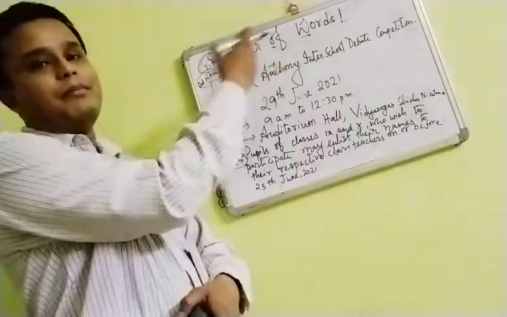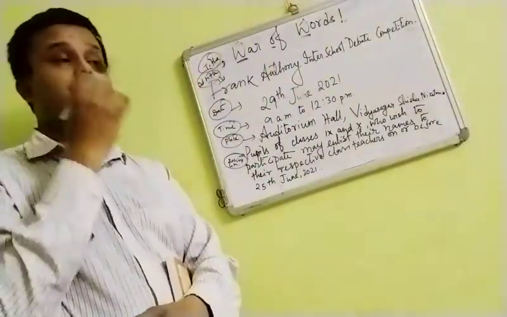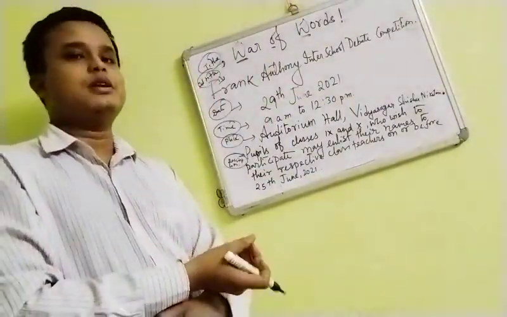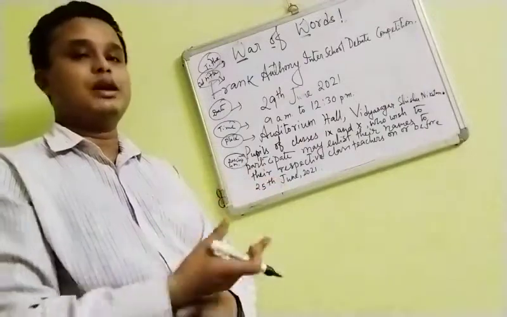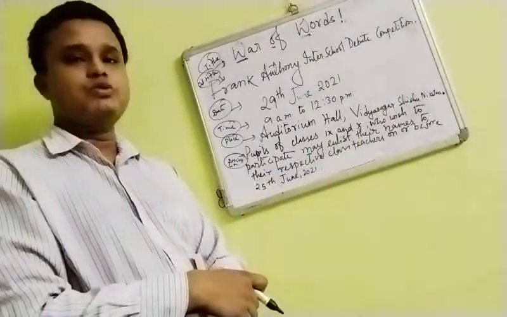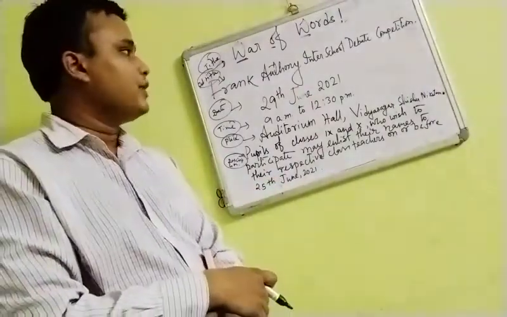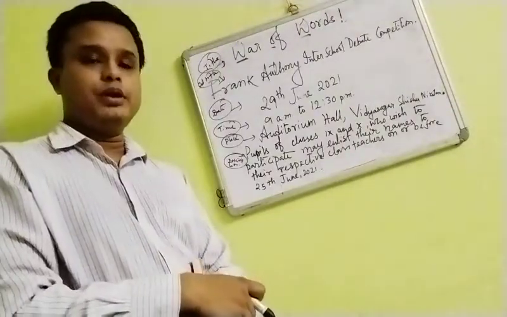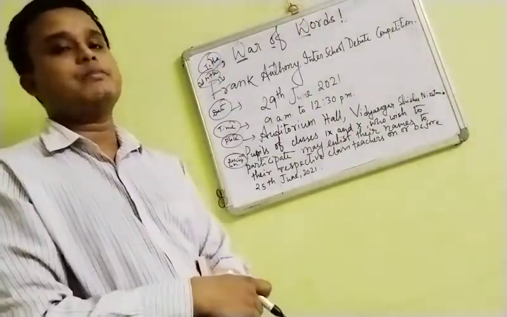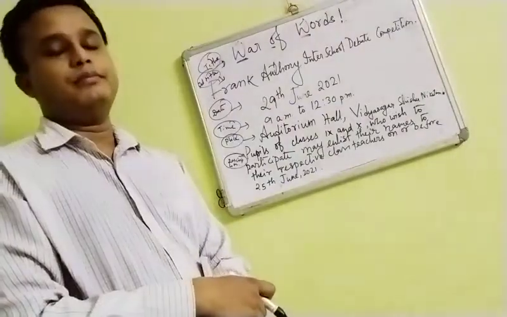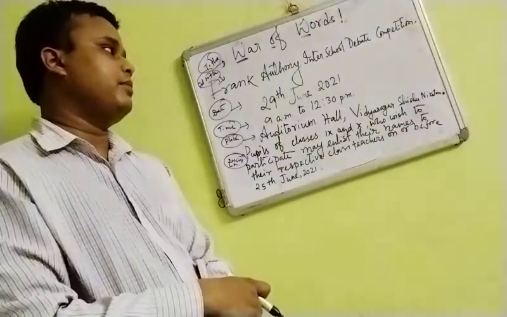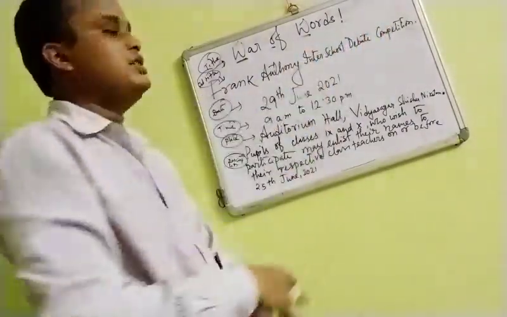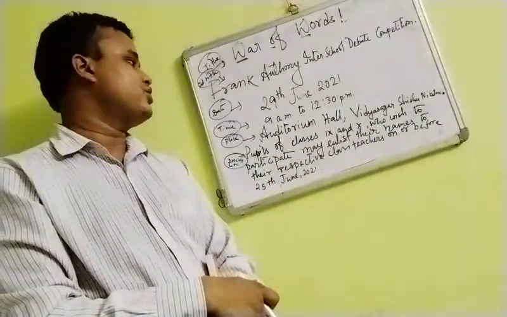Because if you write somebody's name which is laughter provoking, which is funny, which doesn't have a meaningful association, it will be a discredit. So if you can't recall at that moment whose name to write here, better avoid it and write only the inter-school debate competition.